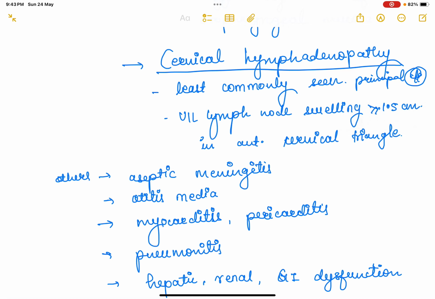There will be unilateral lymph node swelling of more than or equal to 1.5 centimeter in the anterior cervical triangle. So, that would be unilateral cervical lymphadenopathy. The lymph node would be swollen more than 1.5 centimeter in the anterior cervical triangle.